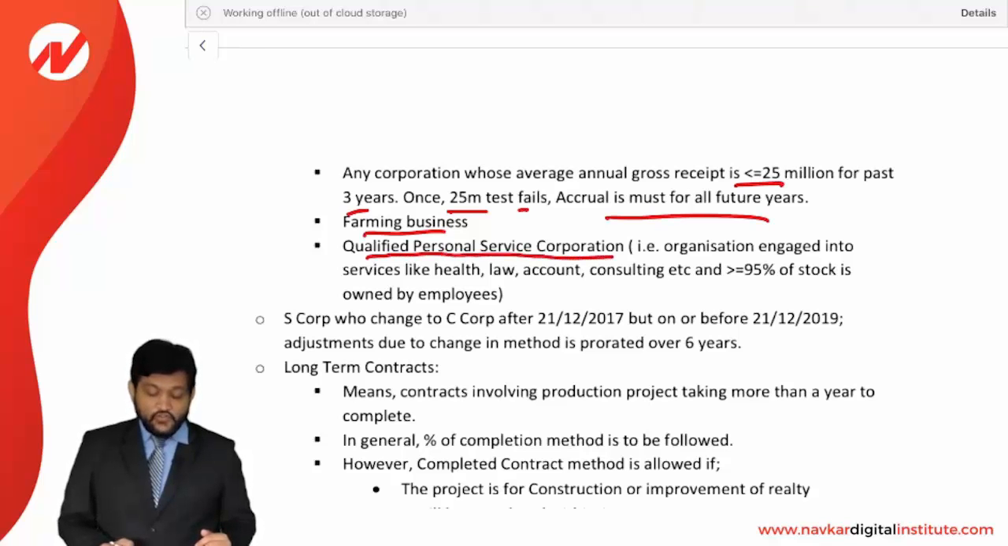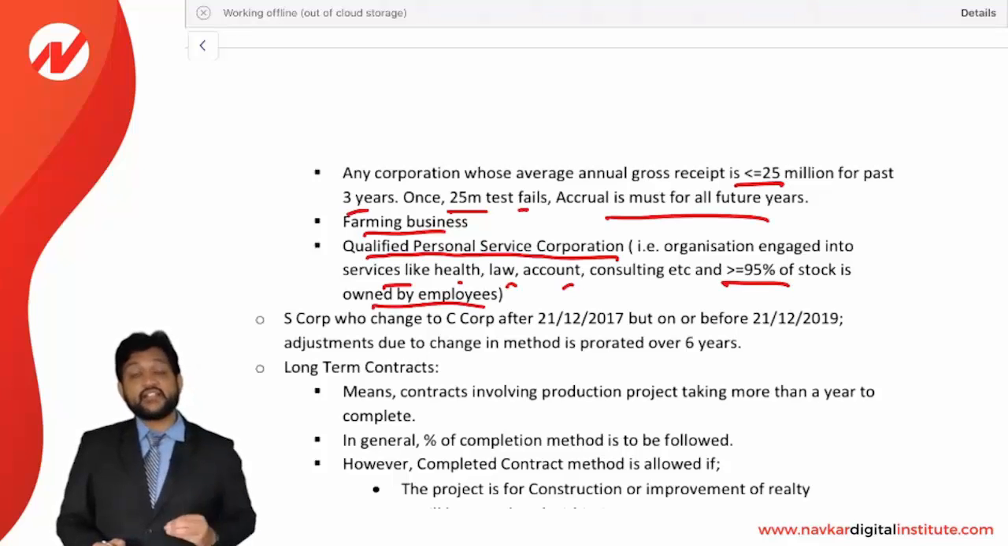Qualified personal service corporation. Personal service corporation means an organization engaged in services like health, law, accounting, etc., and more than or equal to 95% of stock is owned by employees. If this condition is fulfilled, then they are called a qualified personal service corporation, and they can follow cash basis.